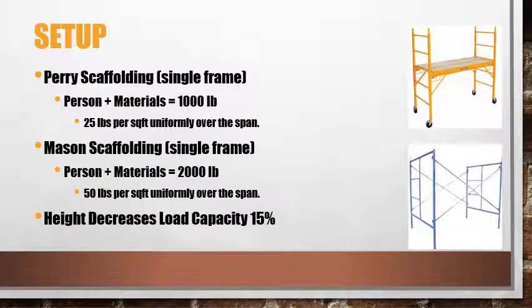Understand the weight-bearing limitations of your scaffolding. On Perri scaffolding, with just a single frame, your person and materials total is 1,000 pounds, or 25 pounds per square foot uniformly placed across the span. On masonry scaffolding, person and materials is 2,000 pounds, that's 50 pounds per square foot. And the higher you go, the less your load capacity. For every frame you go upwards, you have to subtract 15% of your load capacity. At 2 frames high, you're at 1,700 pounds of person and materials.